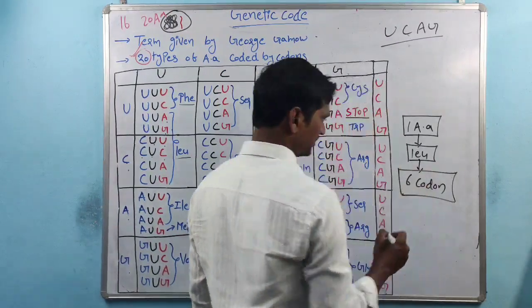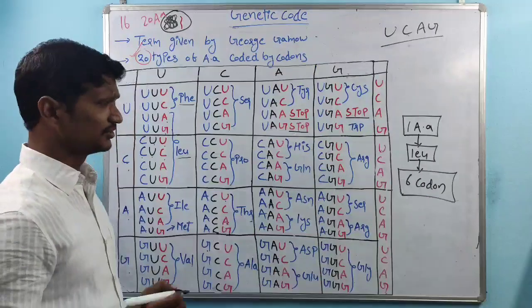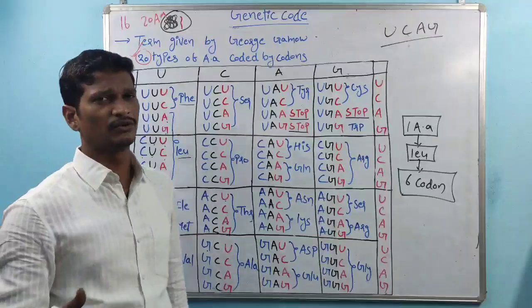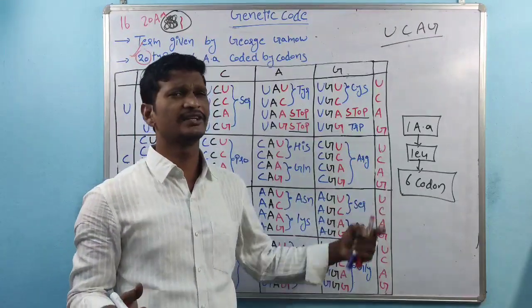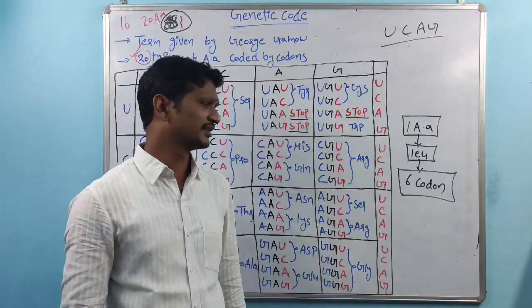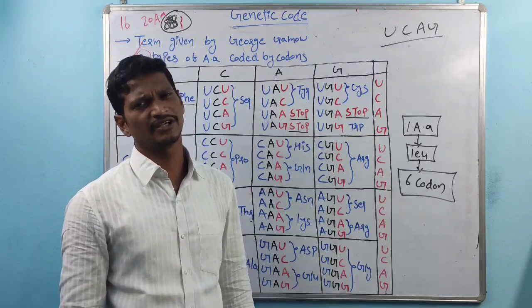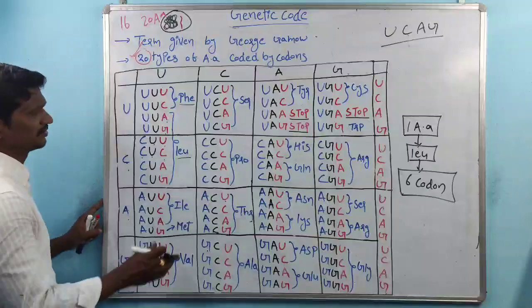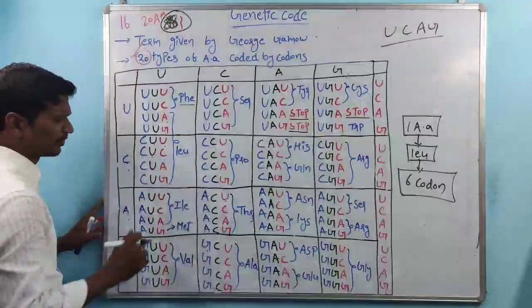The single amino acid is coded by 6 codons, so based on this we can say the genetic code is redundant, or the genetic code is degenerate. So that is about leucine, where 6 codons are there.